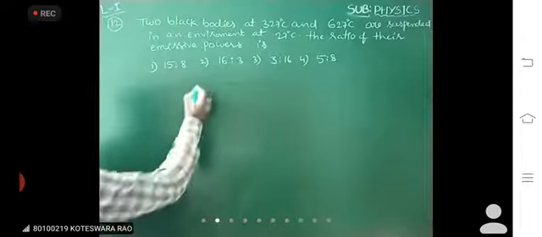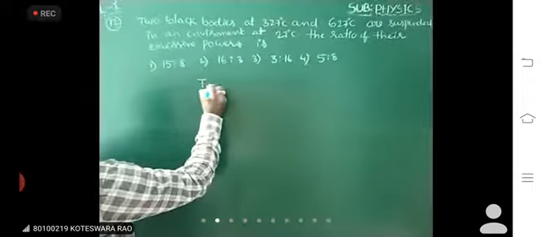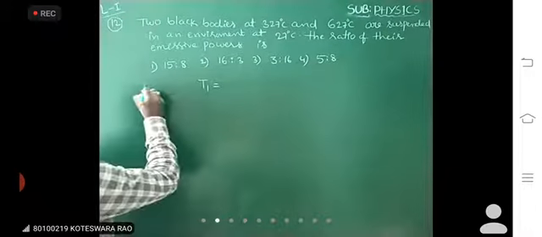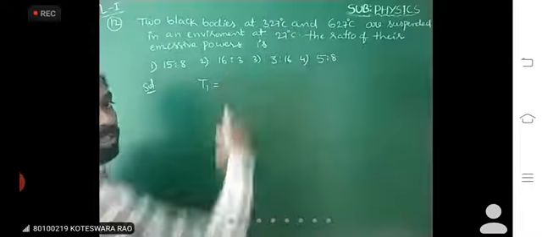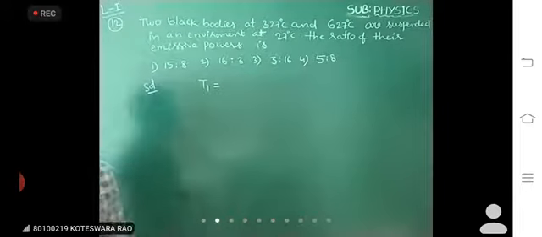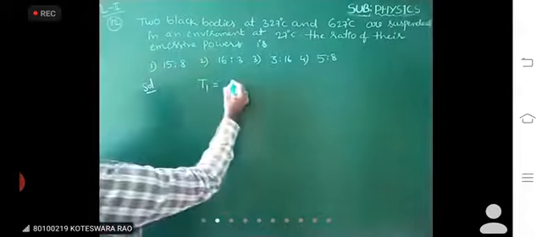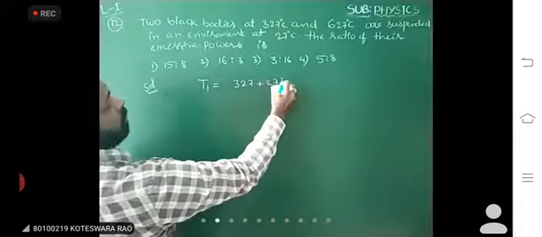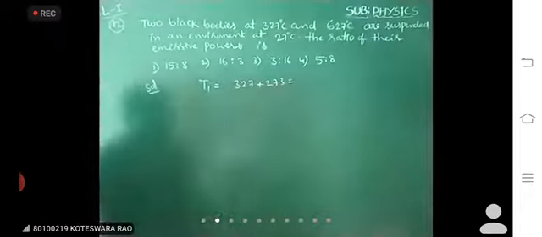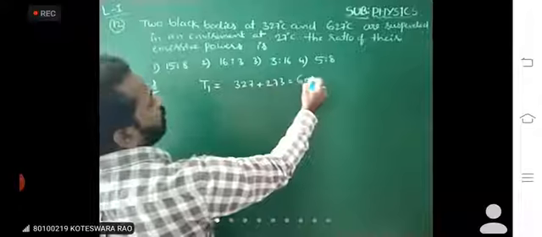Here, first of all, the temperature of the first body T1 is, from the given data, in degrees centigrade. Now it is converted into Kelvin: 327 plus 273, that means 600 Kelvin.